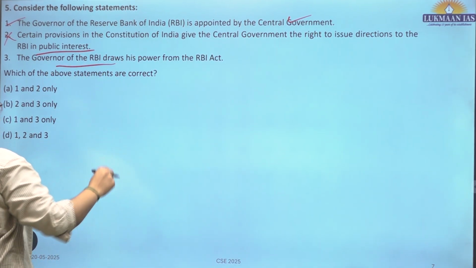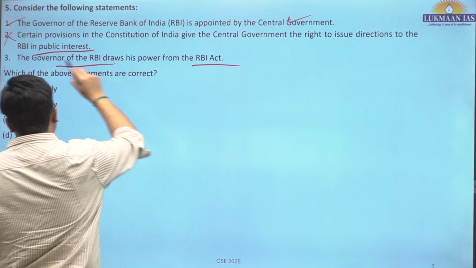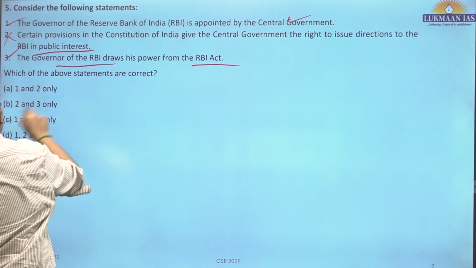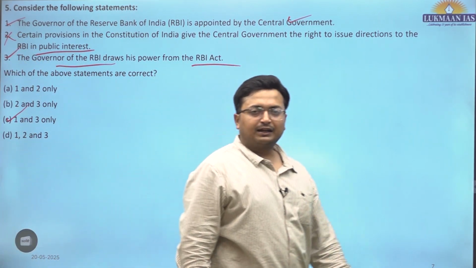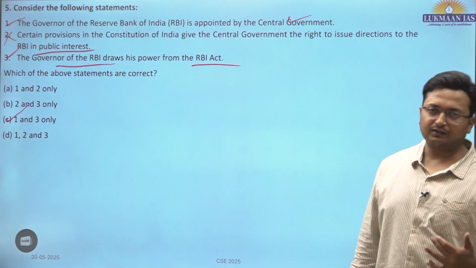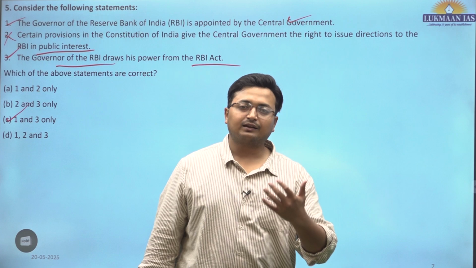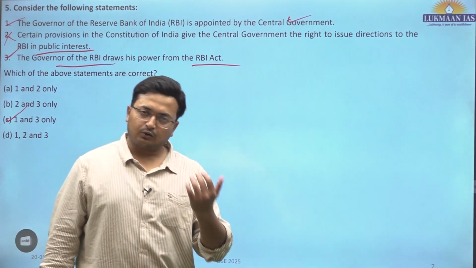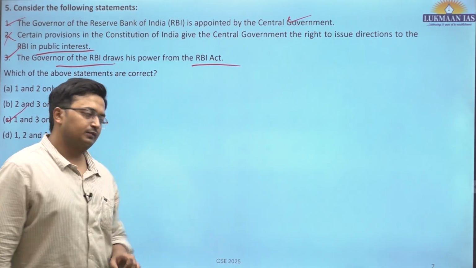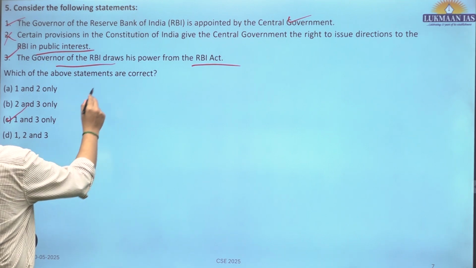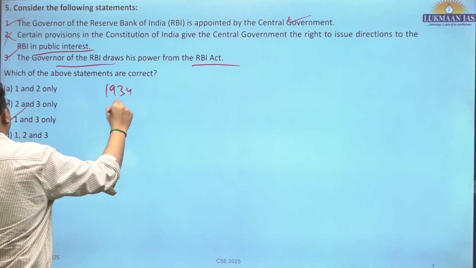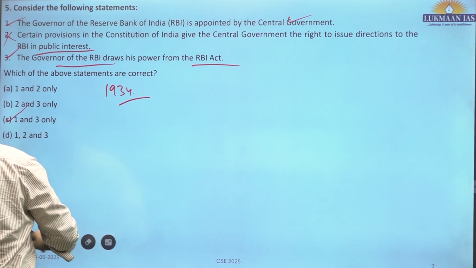The governor of RBI draws his power from the RBI Act. This is correct. So 1 and 3 are correct. C is the correct answer. The RBI Act has all those stipulated functionaries and functions of the governor as to how he can have those powers as an autonomous institution. So these all are spelled out in the Reserve Bank of India Act 1934. It's 1934. So first and third, C is the correct answer.